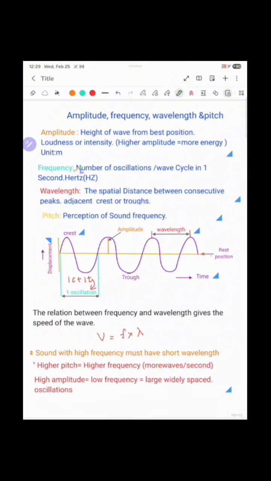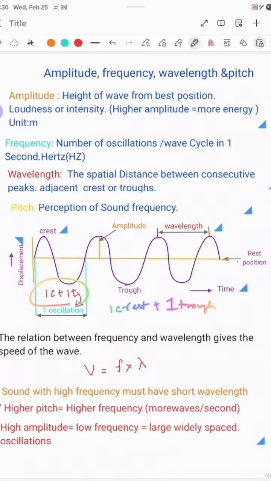The next definition is frequency. Frequency is the number of oscillations or wave cycles in 1 second. The unit is hertz. What is an oscillation? One crest plus one trough is one oscillation. So how many oscillations pass through in 1 second is the frequency.